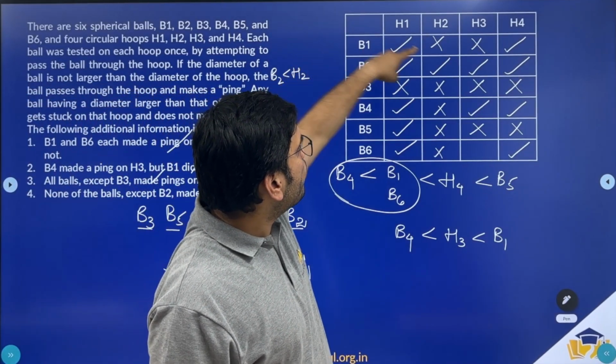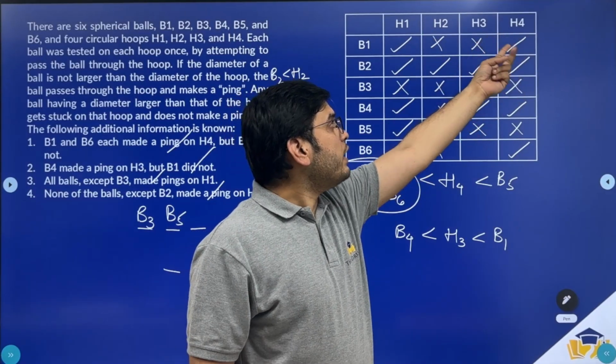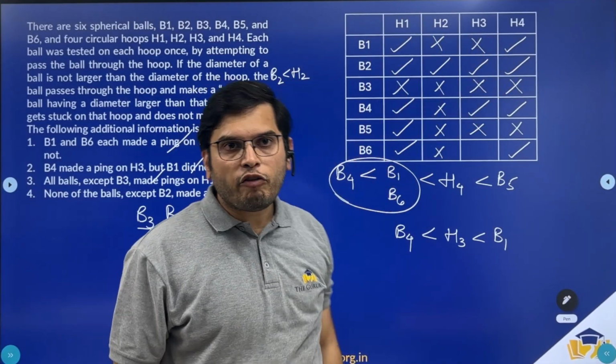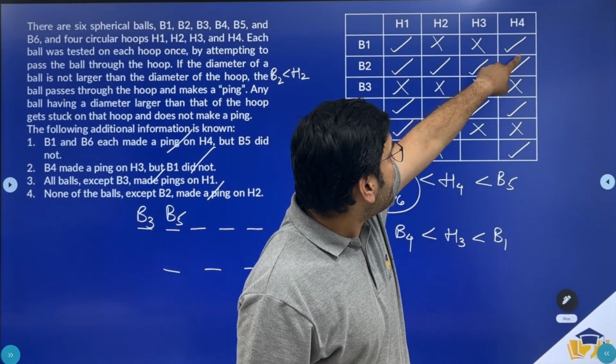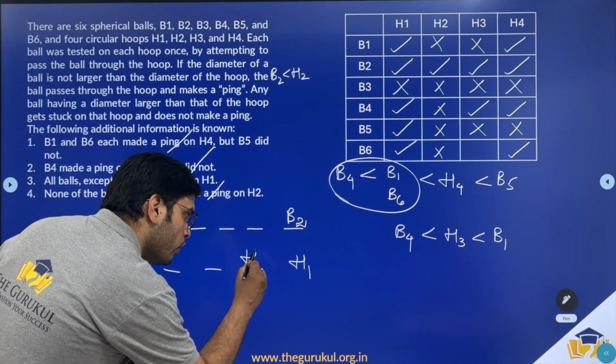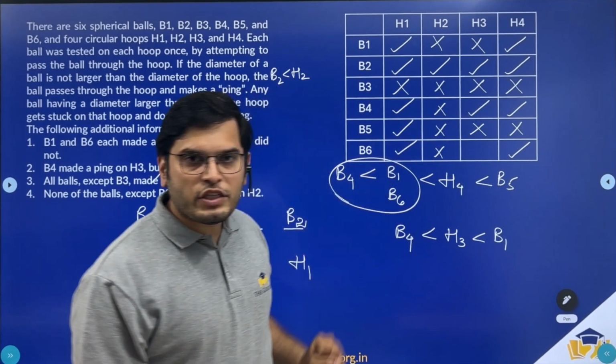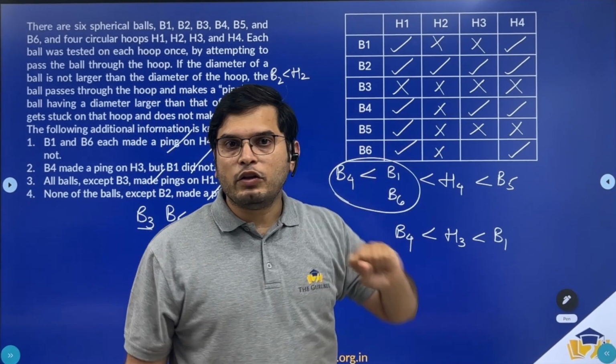Now coming to B1. B1 is not passing through H2 or H3 but is passing through H4, right? So the diameter of H4 is greater than that of B1. So H4's diameter should be greater than H3's and H2's. That makes H4 the second largest. And if you observe, B4 is passing through H3 and B4 is not passing through H2.